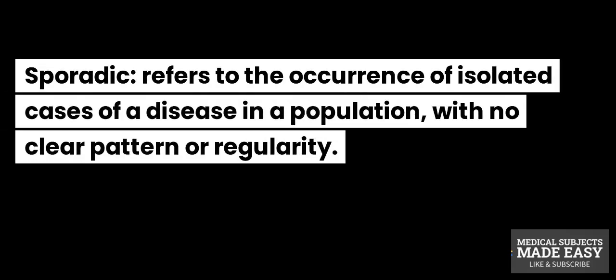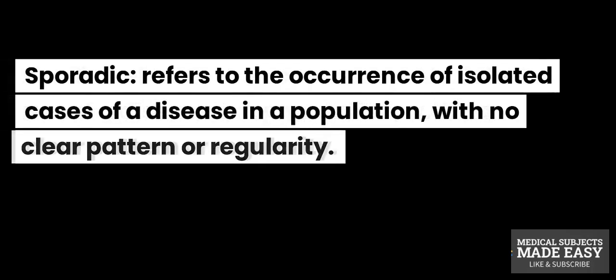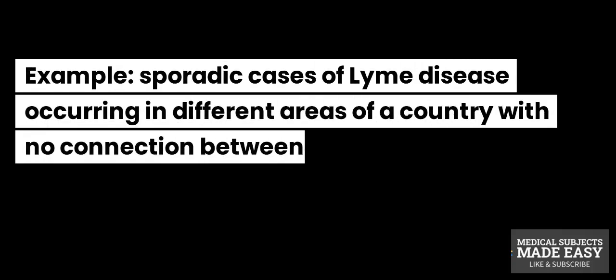Sporadic refers to the occurrence of isolated cases of a disease in a population, with no clear pattern or regularity. Example: sporadic cases of Lyme disease occurring in different areas of a country with no connection between them.